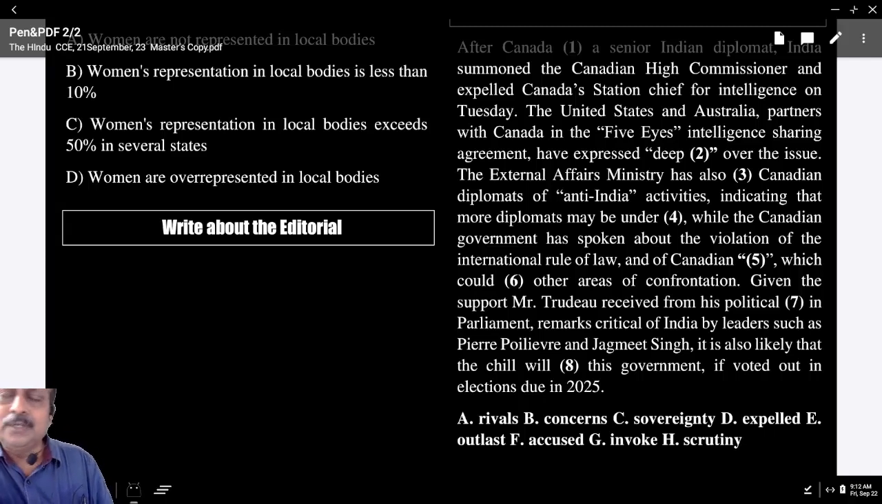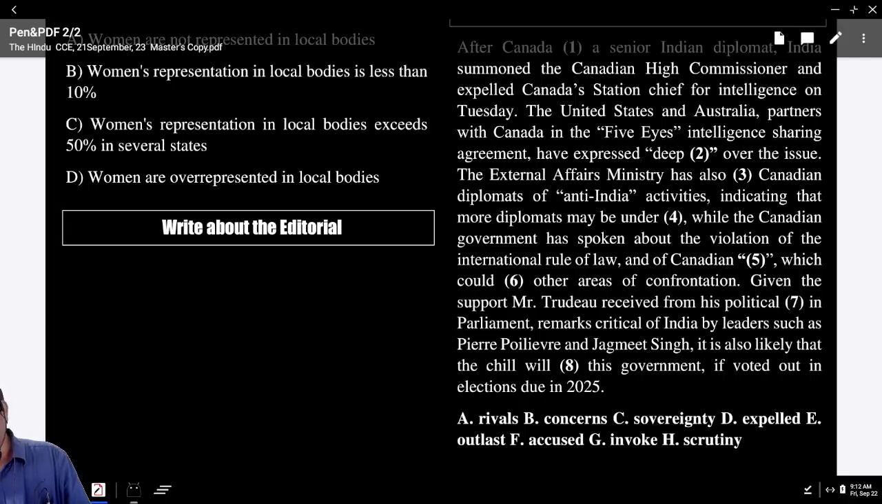And here it talks about something positive or negative. It talks about Trudeau's accusation or allegation, and based on that, India's reaction or retaliation. And we have to look for a negative word. What is the negative word here? Rivals, in a way, negative word. Concerns, it shows some sort of anxiety or feeling. And sovereignty, a political term. Expelled. So what is the right word here?